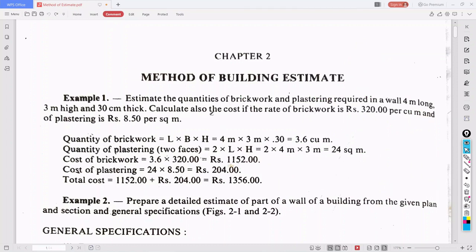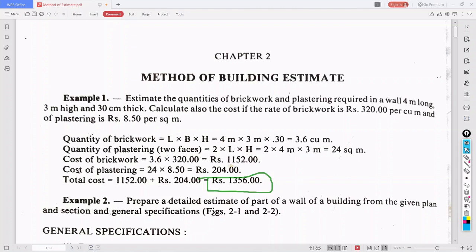So for the brickwork and plastering of a 4 meter long, 3 meter height, and 30 centimeter thick wall, the cost for that is 1356 rupees. Okay, it is just to show an example, that's it.